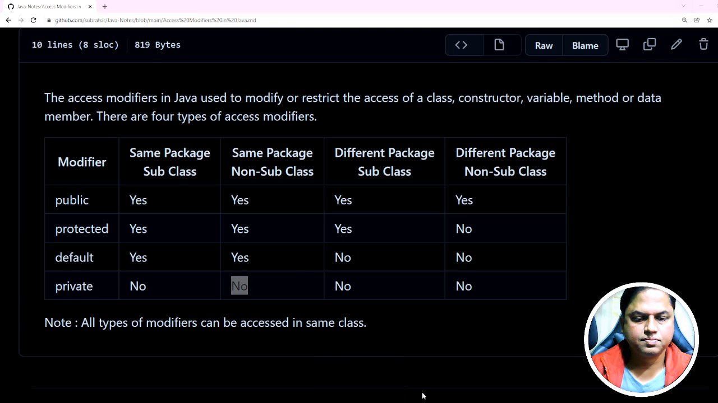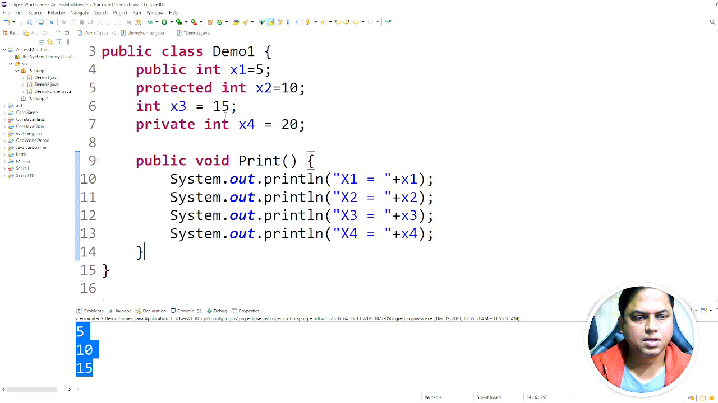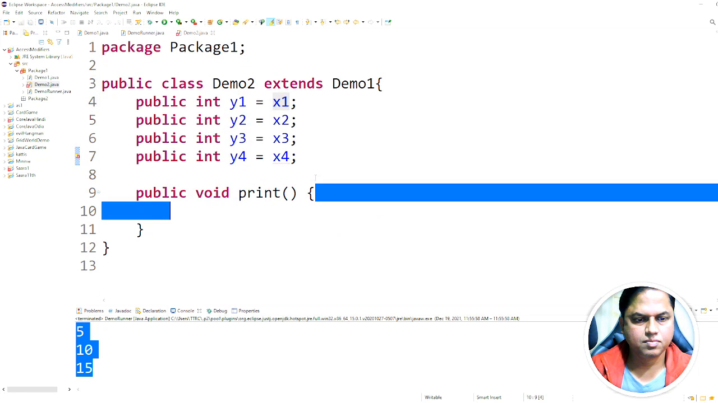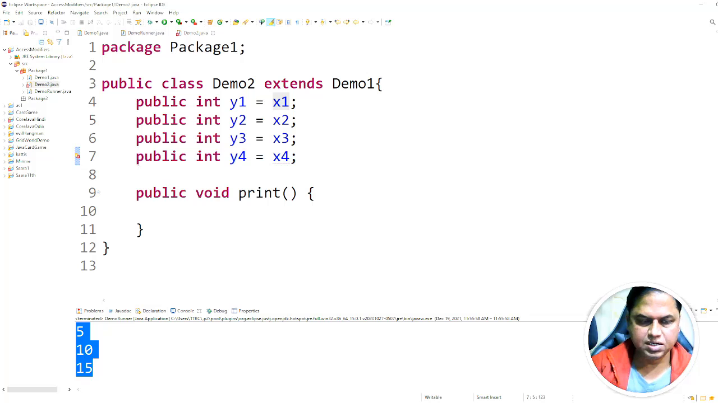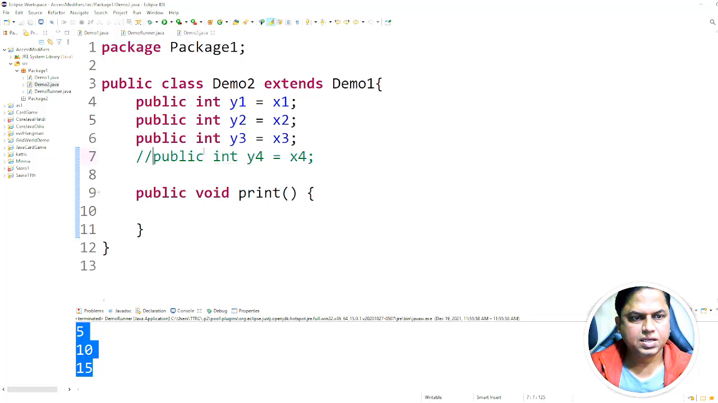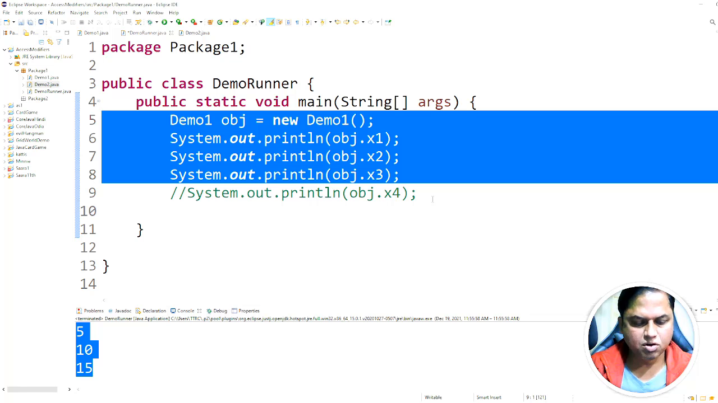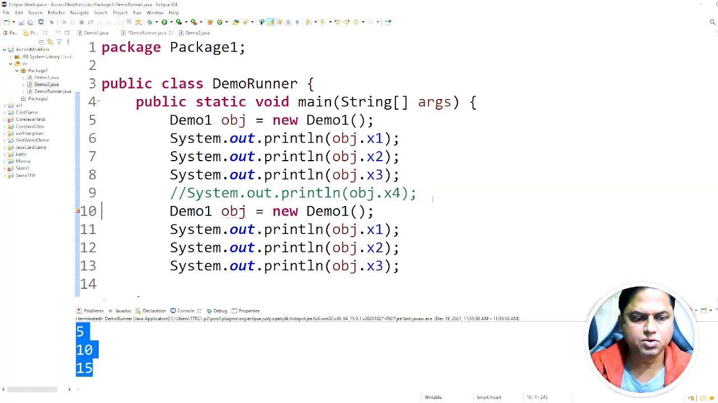now let us comment this one and let us create a new object of demo2. So I will copy all these lines and paste them to save time. So I am creating a new object of demo2 class